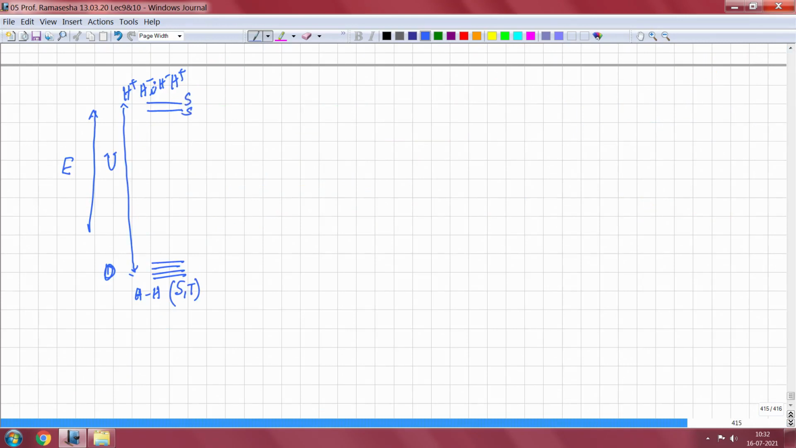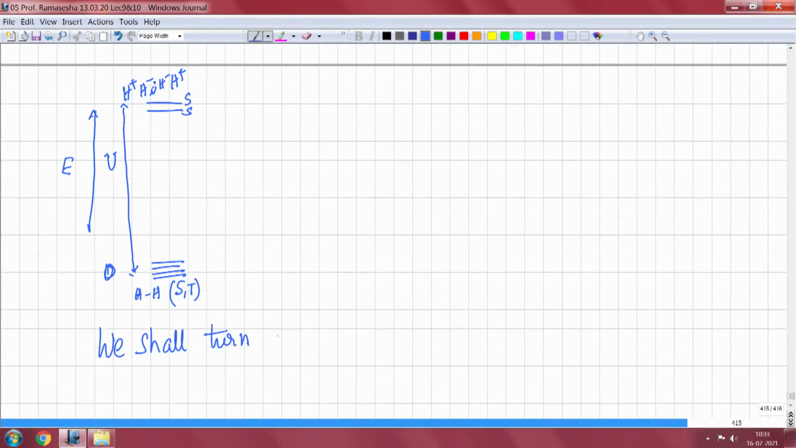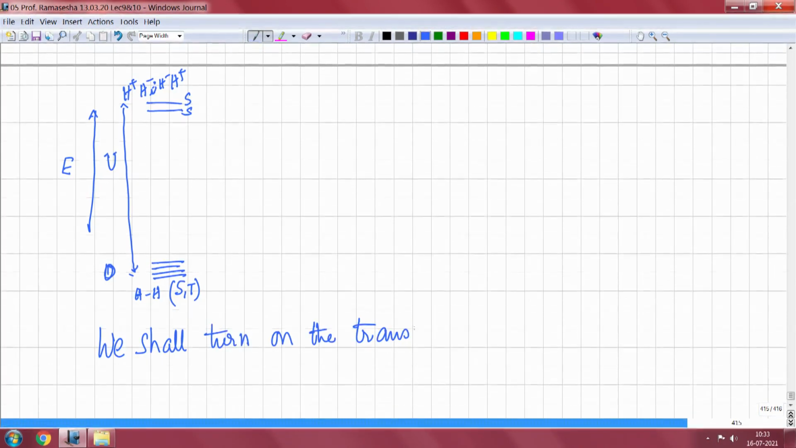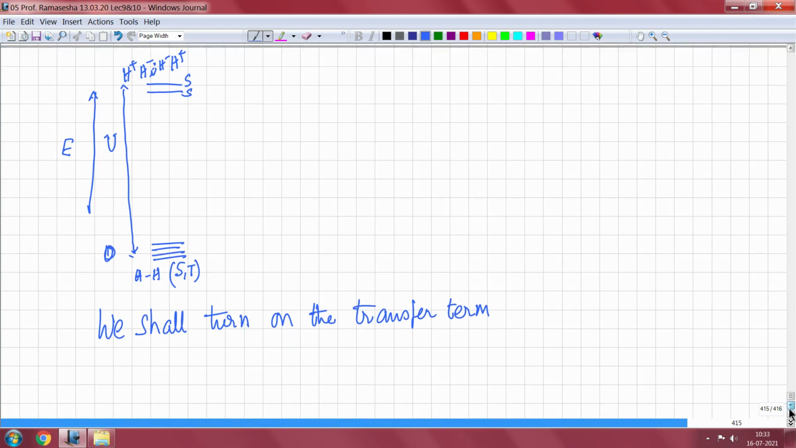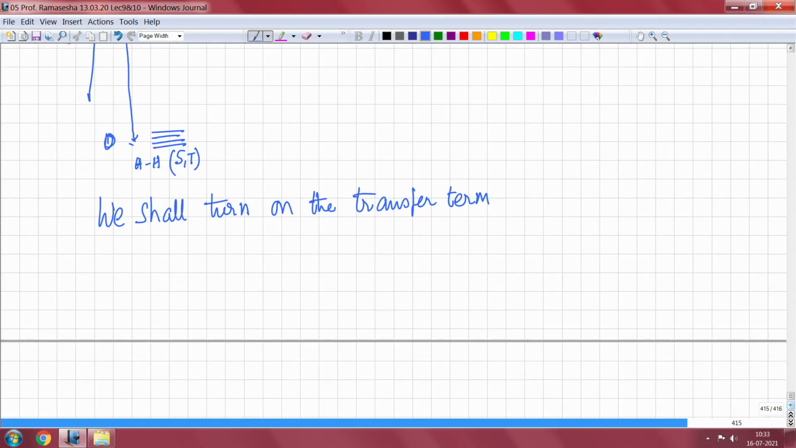Now I will turn on the transfer term. The transfer term actually hops 1 electron from one of the sites to the other hydrogen, or back. So that is a transfer term. So what happens in the ground state? What is the first order correction?